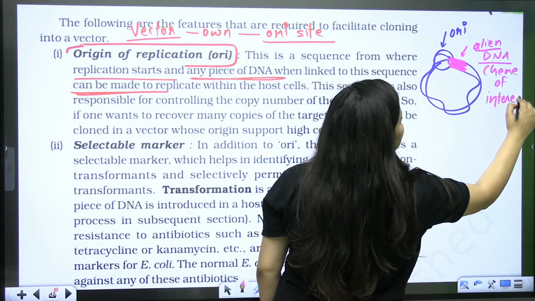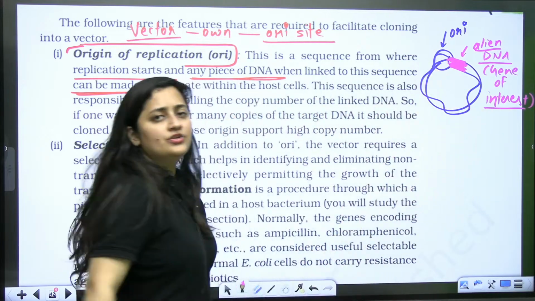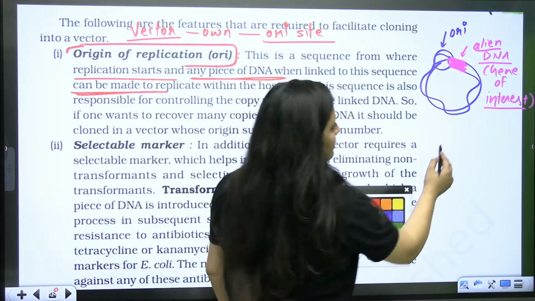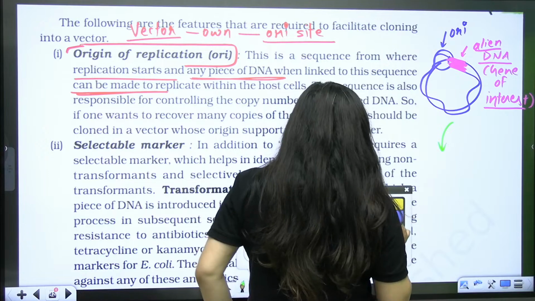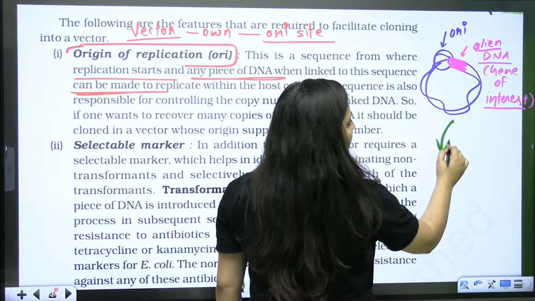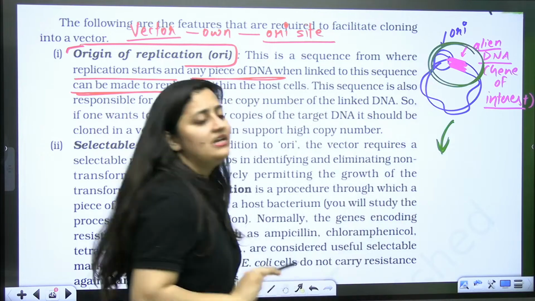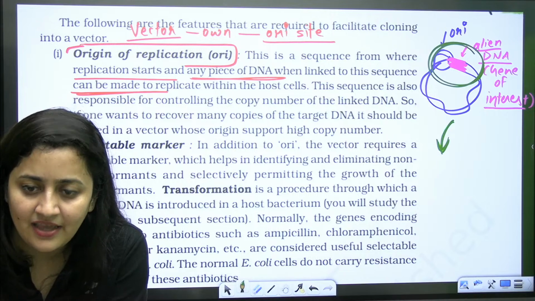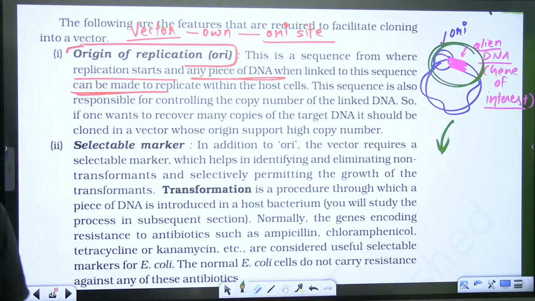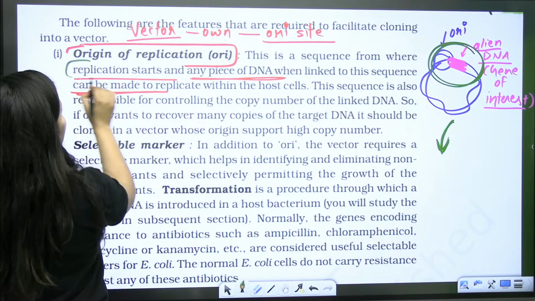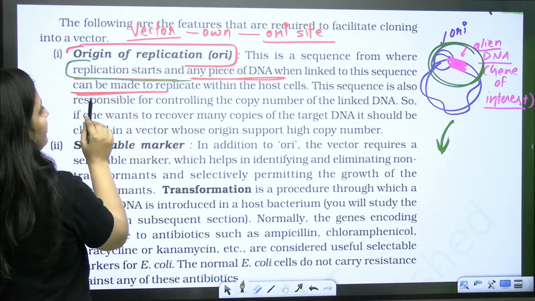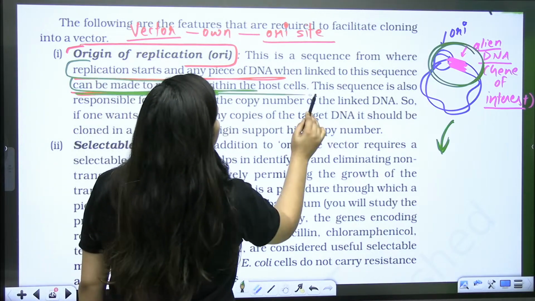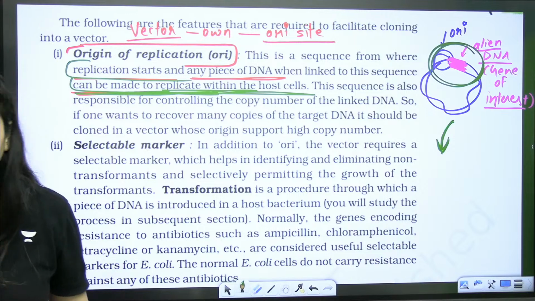So I have just inserted it near this origin of replication. Obviously, when this plasmid replicates, my alien DNA will also replicate with it. This is a sequence from where the replication starts, and any piece of DNA linked to this sequence can be made to replicate within the host cell. Understood?